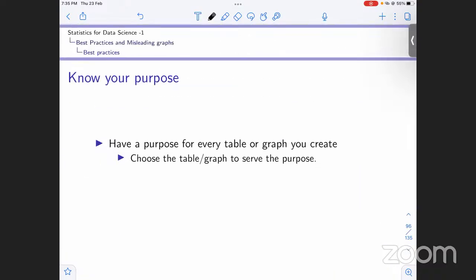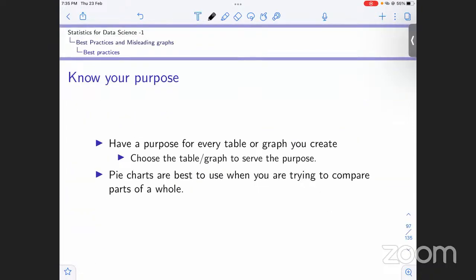Now let's move ahead. When do we use a bar chart and when do we use a pie chart? We can use both, but it has to make sense. So we need to know when to go for which. Pie charts are best to use when you are trying to compare parts of a whole.